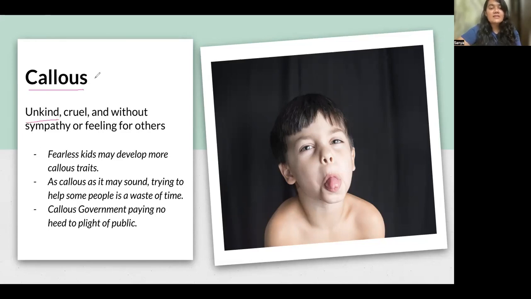You can relate this word and try to remember it by the word careless, right? So careless kind of sounds like callous, right? It's like careless has a hidden callous in it. So you can remember it like this. Callous means people who are careless about others, or people who are unkind, cruel, or without sympathy or feeling for others, right?